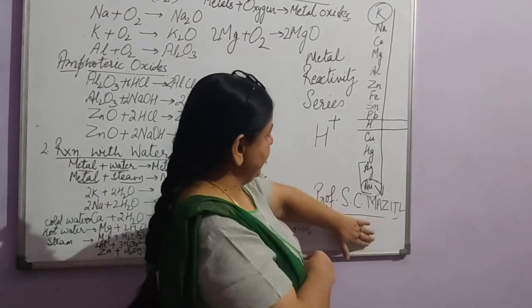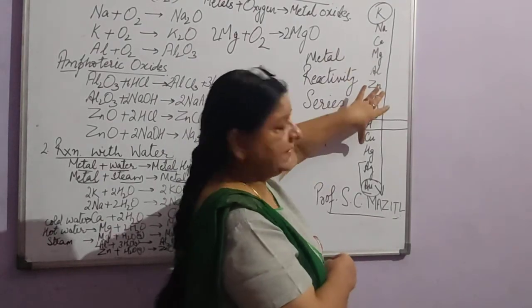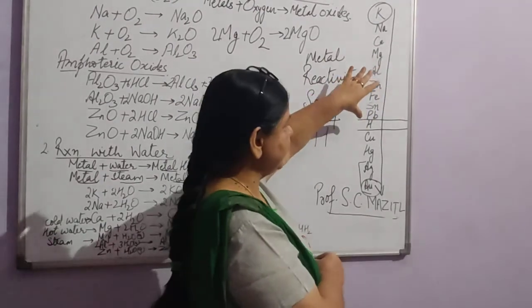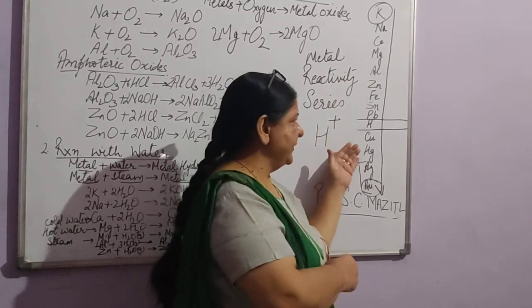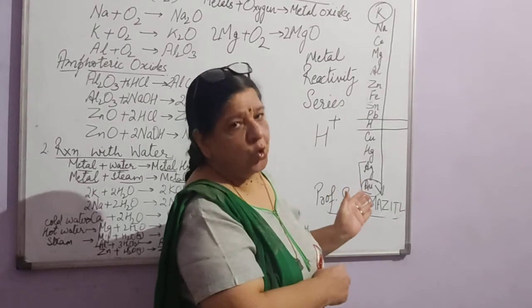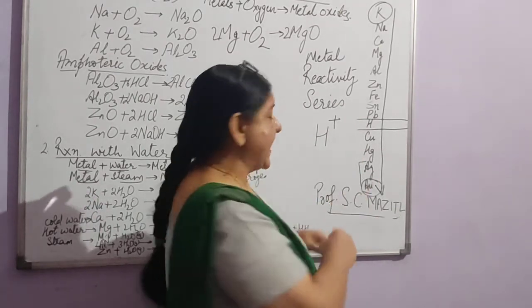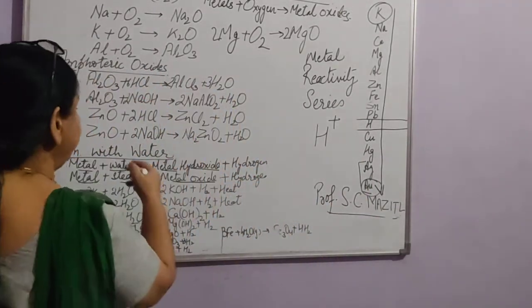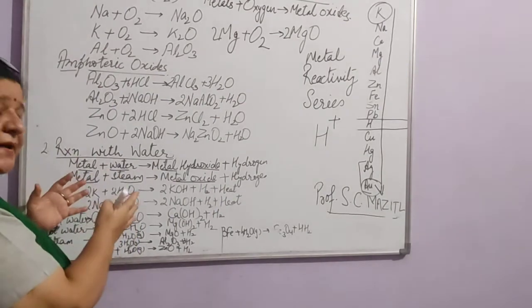If you remember this name, Professor S.C. Mezitel, you can easily learn this reactivity series. And below hydrogen are copper, mercury, silver and gold. So learn this reactivity series, then you will be able to learn how the reactions take place.